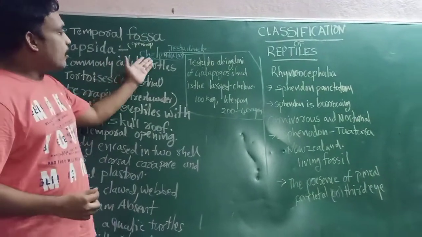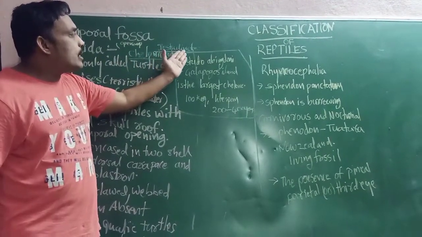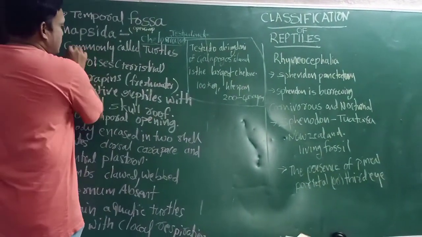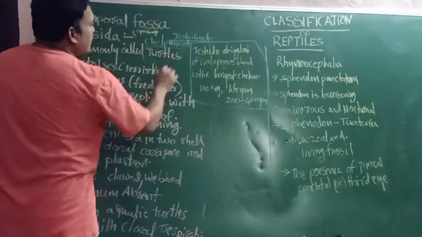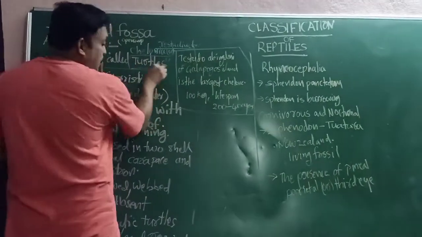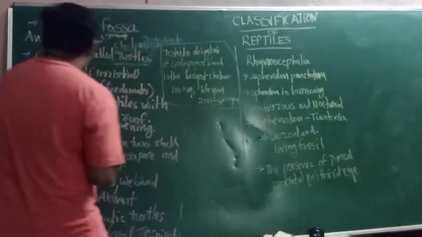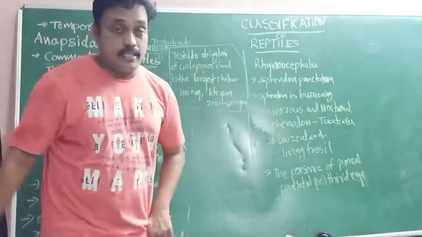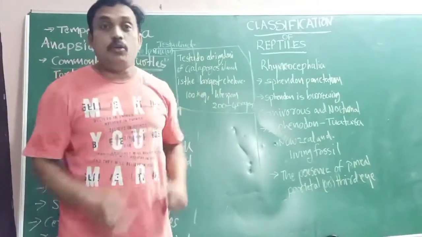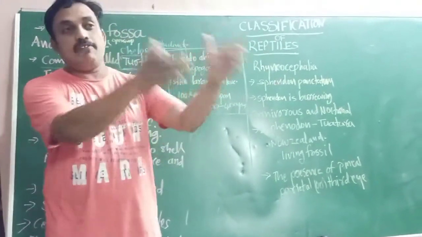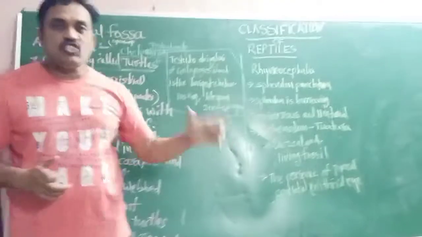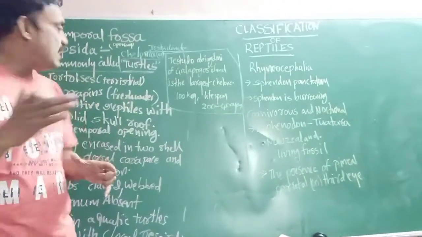This order is called Chelonia or Testudinata, and all of them are commonly called tortoises. Very important, try to remember that. Generally we see turtles and tortoises, and there are 3 types. Some live in the ocean, some live in fresh water, and some live on land. Based on their habitat, their names are different.